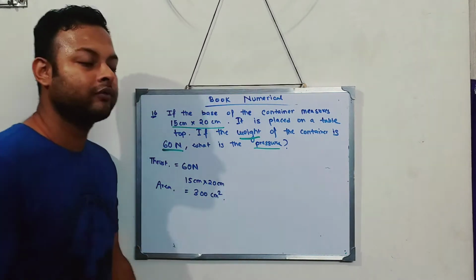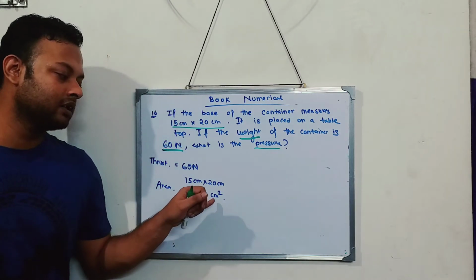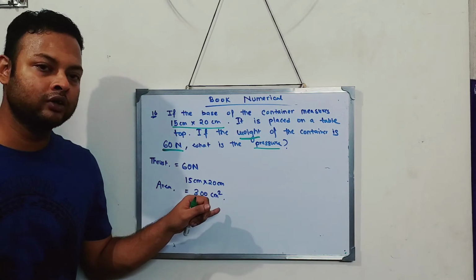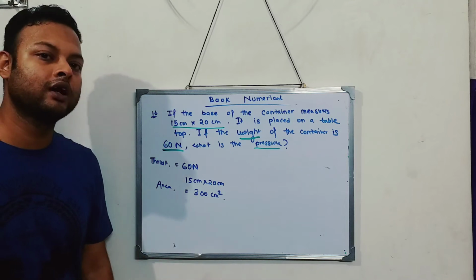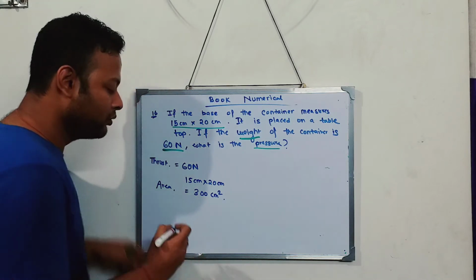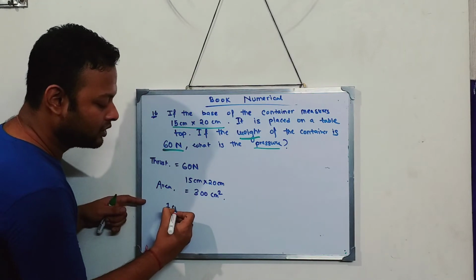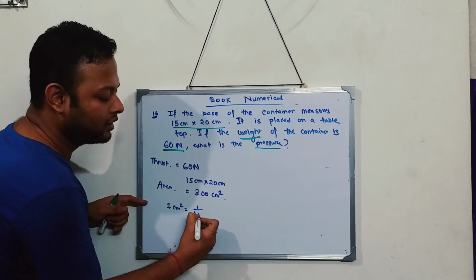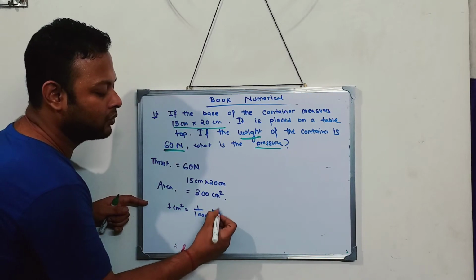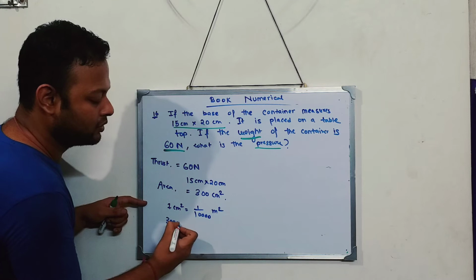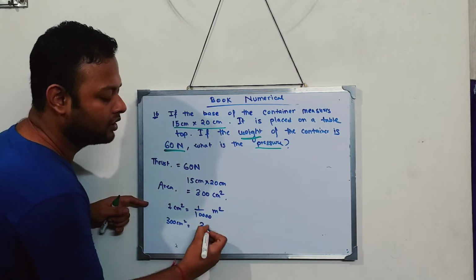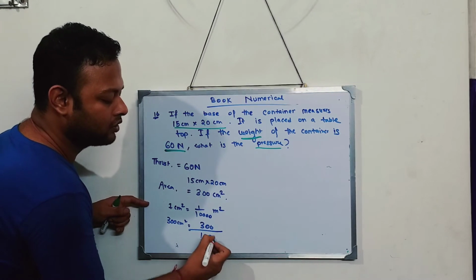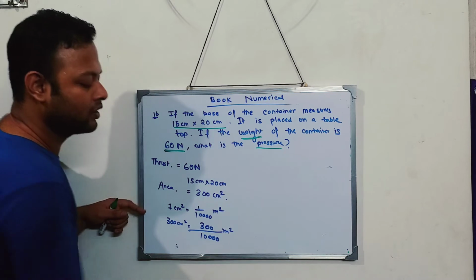Now again the same thing. 300 centimeter square is not in SI unit. Convert that into SI unit. How will you convert? Simple way. 1 centimeter square is nothing but 1 by 10,000 meter square. So 300 centimeter square will be nothing but 300 into 1 by 10,000 meter square. Simple thing.